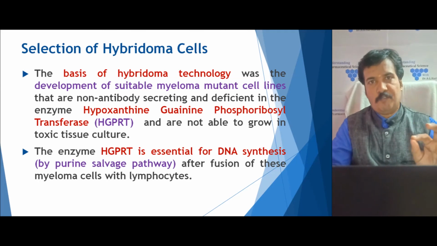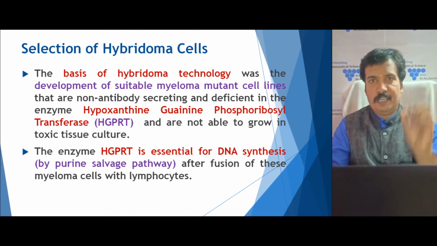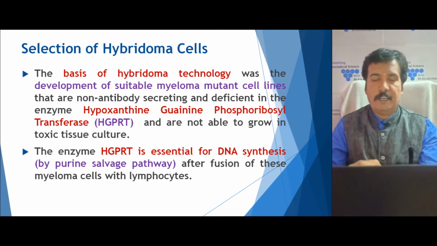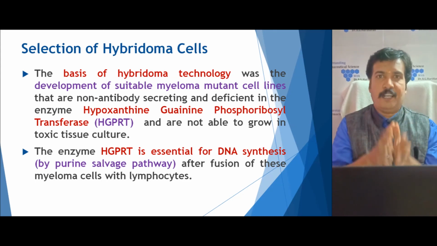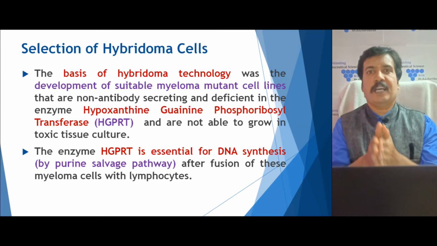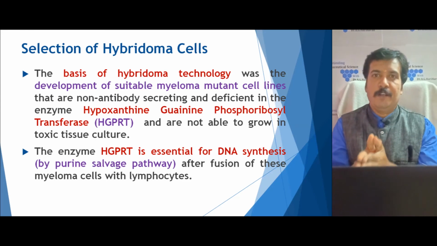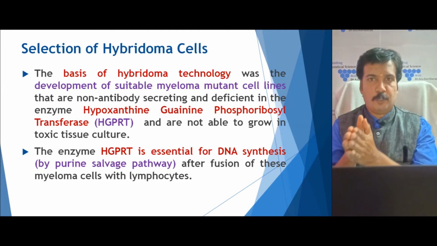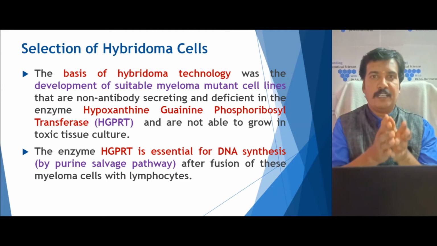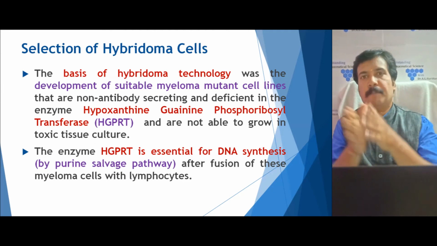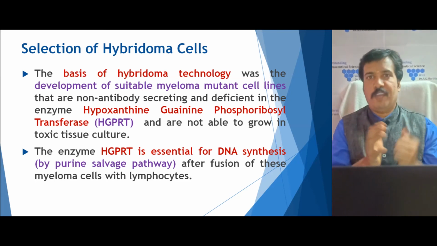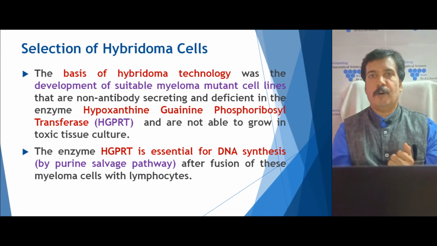Why? Because the HGPRT gene is responsible for DNA synthesis. If any cell wants to survive, it has to produce DNA nucleotides. The DNA synthesis of nucleotides can happen by 2 pathways. One is called the purine salvage pathway and the second is called the de novo pathway.